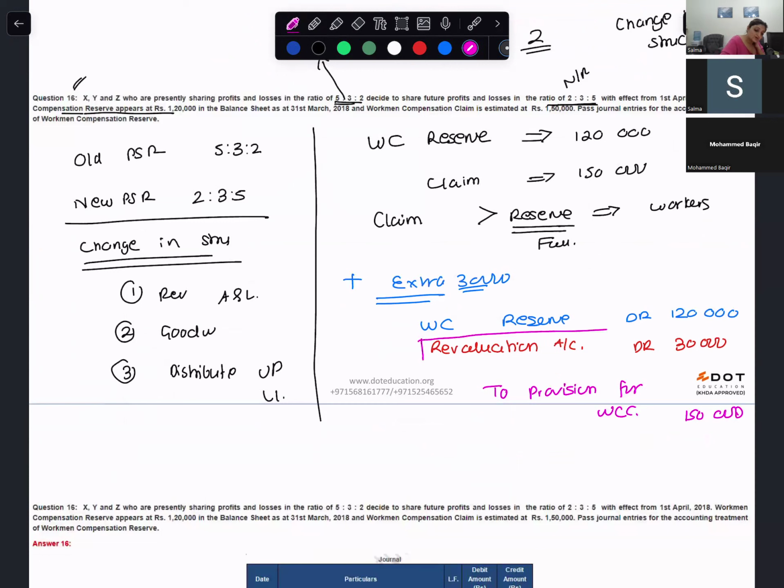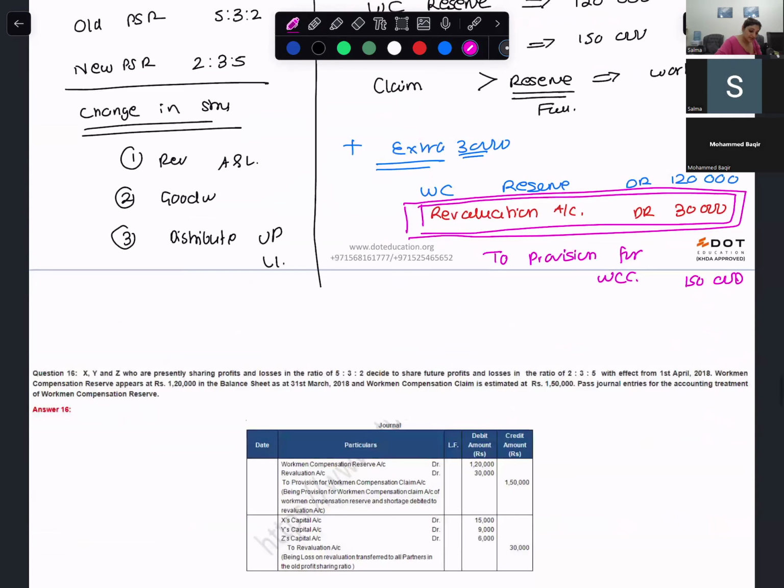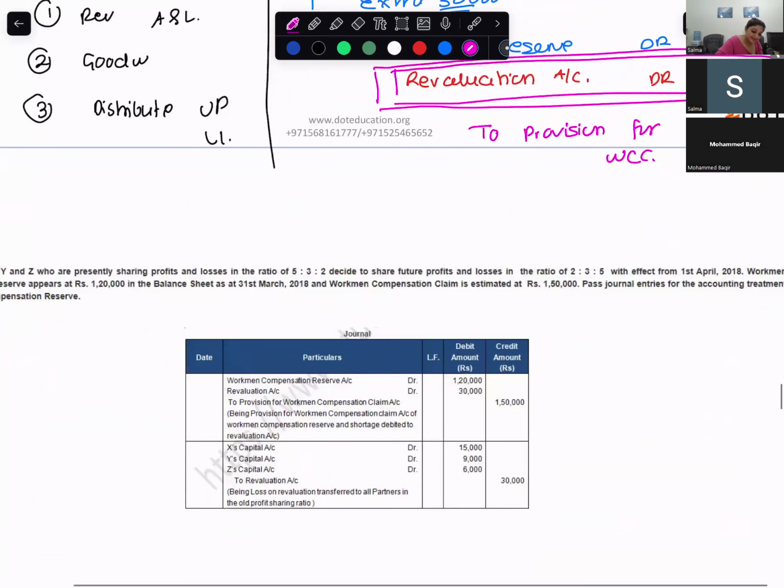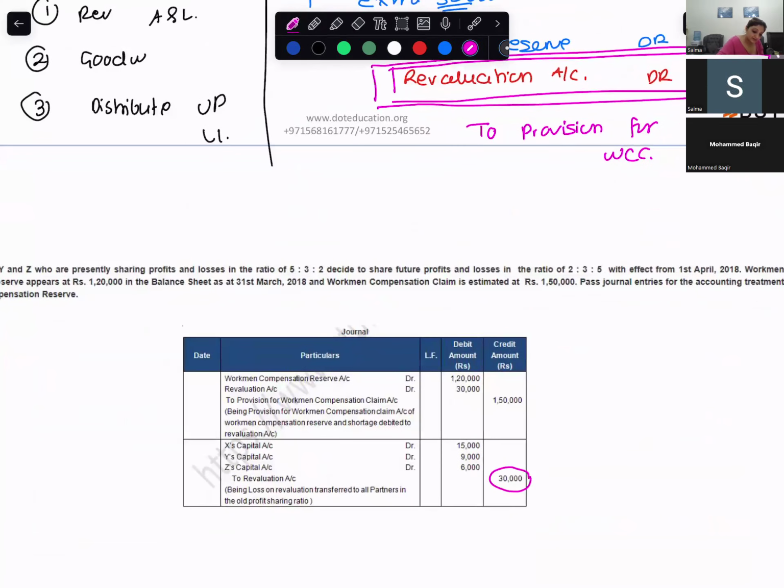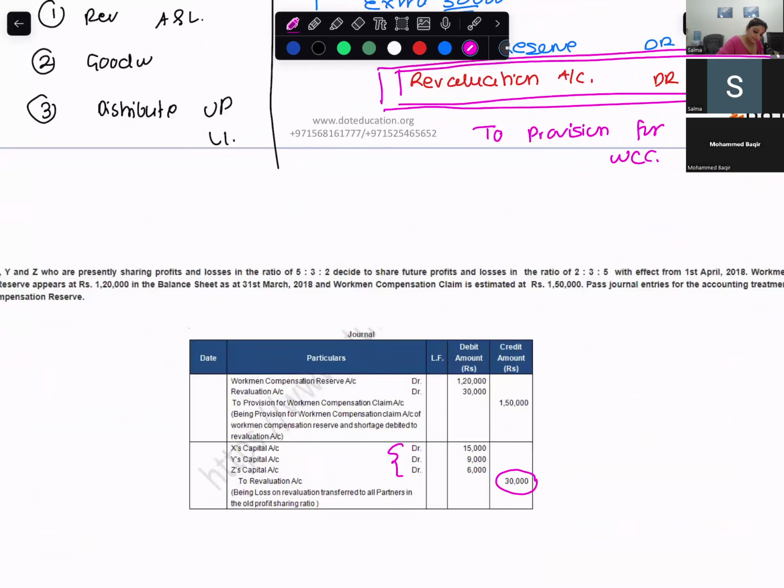Yes, ma'am. Now this loss on revaluation has to be distributed to whom? To the partners. So what will you say? In the old ratio, the revaluation account will be credited by 30,000 and the partners' capital accounts will be debited. This 30,000 will be distributed in what ratio? Old ratio, 5 is to 3 is to 2. That means 5 by 10, 3 by 10 and 2 by 10.